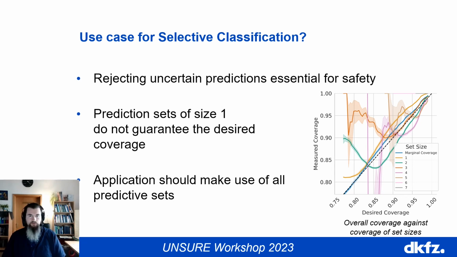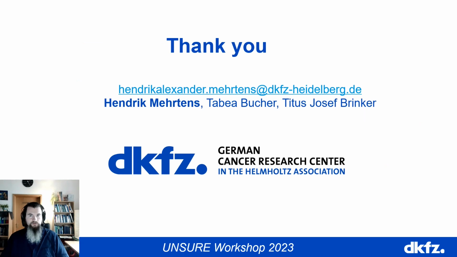Rejecting uncertain predictions is one of the key goals of uncertainty estimation, with the goal of increasing the safety of the application. However, while we have found multiple publications that use conformal predictions for selective classification, we believe that conformal predictions are not the optimal tool for the job, as before, only utilizing the sets of size 1 cannot guarantee the desired coverage level, as it is again a subset of the whole test distribution. However, getting these guarantees is often the core motivation to utilize conformal predictions in the first place, and therefore other approaches can be chosen. We demonstrate this behavior on the right-hand side, where different predictive set sizes come to drastically different coverage levels.